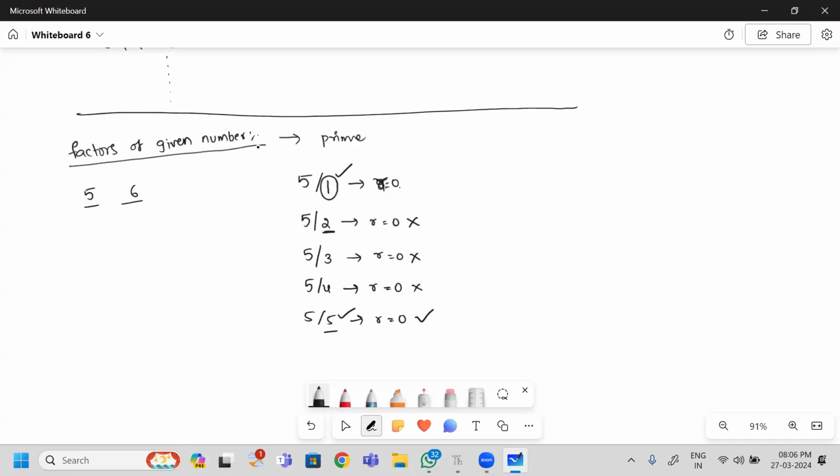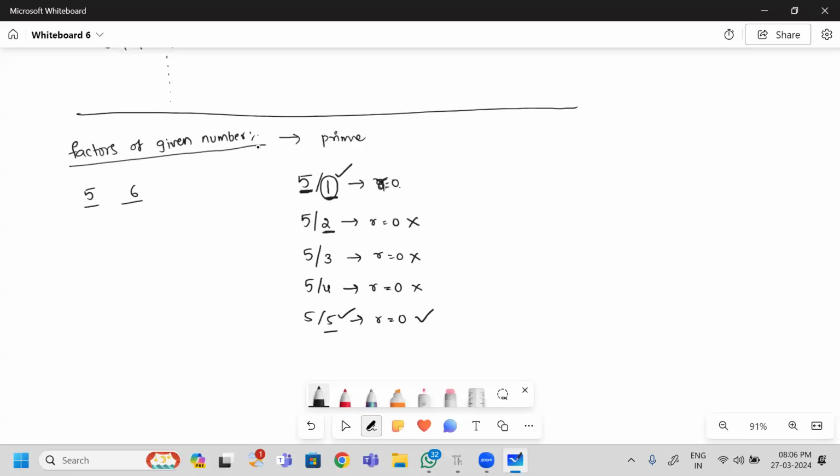So what is the common thing I am doing here? I am going to divide the given number by 1 to 10 or 20 or 30. So we are not dividing depending on fixed values. I am going to divide this number until we reach the given number.